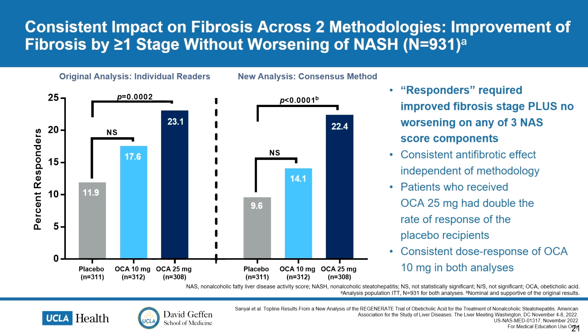And on the right-hand side, this was actually more of a consensus. So there were 3 pathologists that read slides independently, and then 2 out of the 3 had to come to a consensus about all 3 components of the NAS score. And essentially, you can see here that in the 25 milligram group, there was a statistically significant difference and improvement of fibrosis without worsening of NASH as compared to placebo.